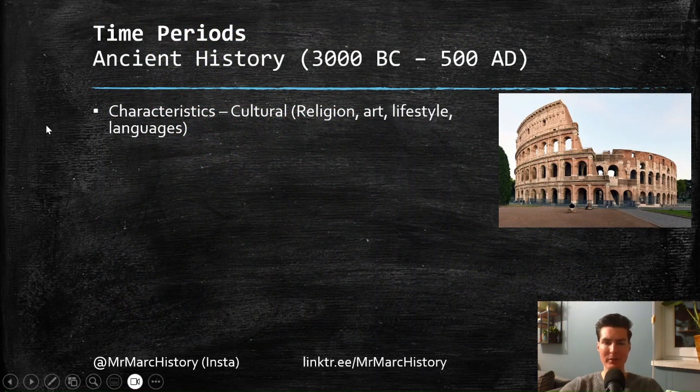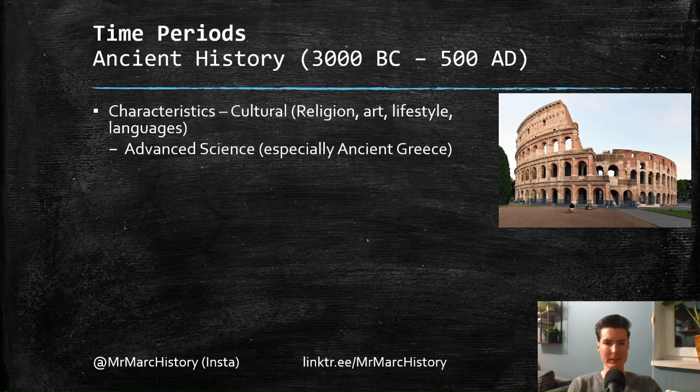Final characteristics are about cultural things, so religion, art, lifestyle, cultural history. In ancient history, we already get a very high level of science, advanced science. Ancient Greece is most famous for that, so super high level of philosophy. Aristotle also did some biology, of course, maths with Pythagoras, Archimedes. So science is really already very advanced at this time in ancient history, so more than 2,000 years ago.